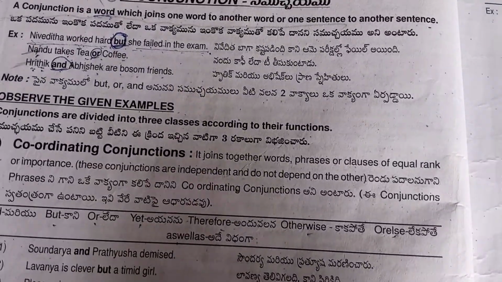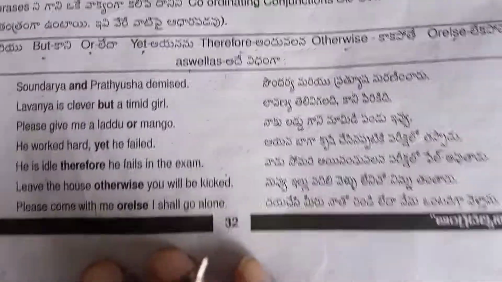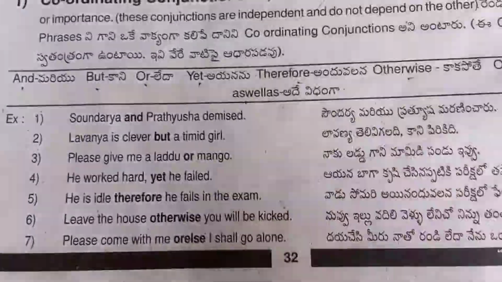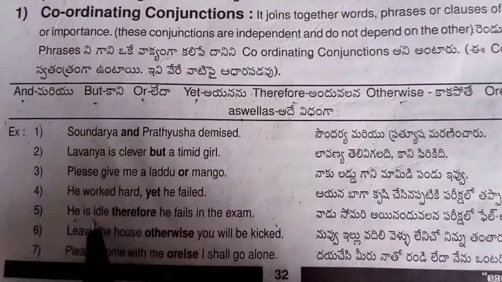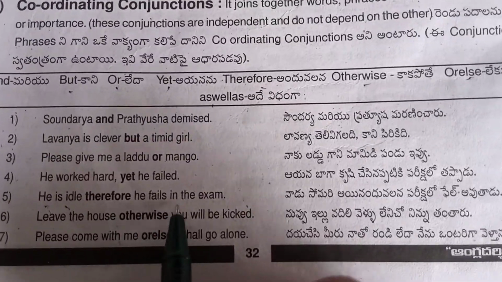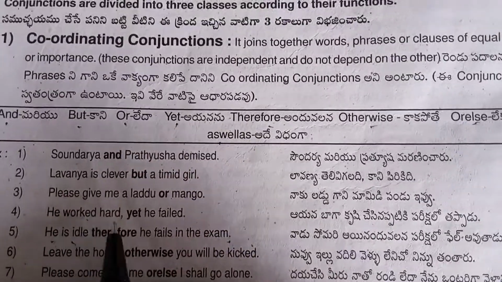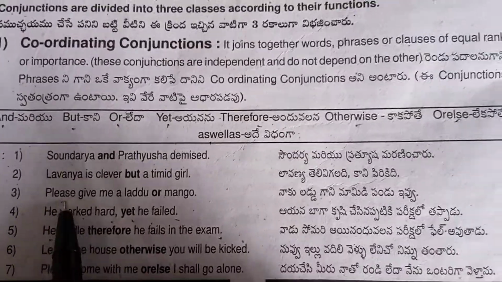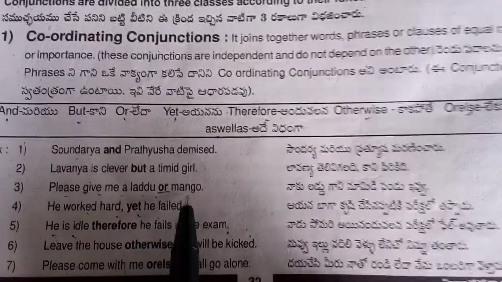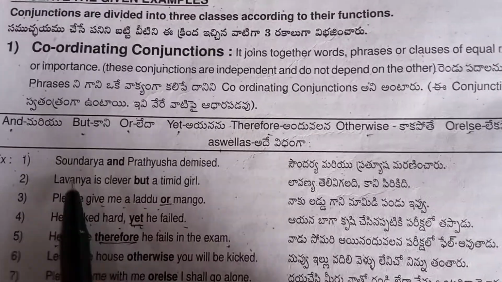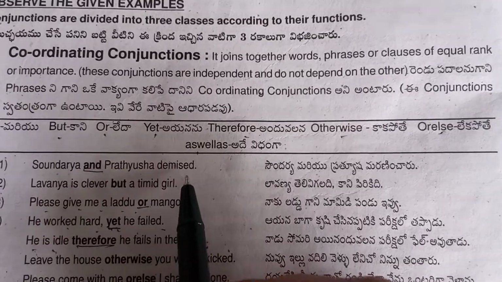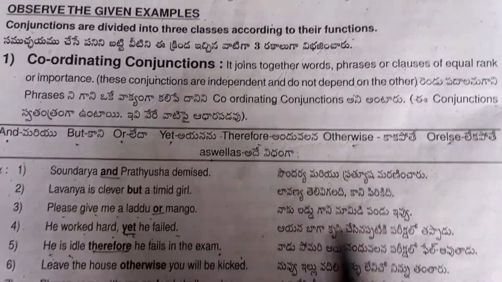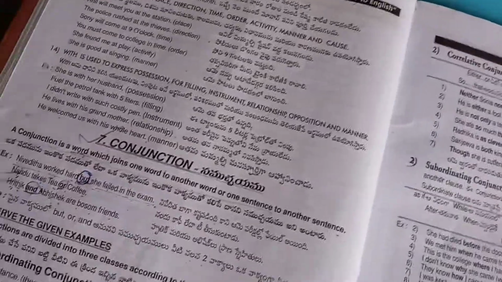These are the coordinating conjunctions, and here are some examples. See, I will explain some examples from this. He is idle, therefore he failed in the exam. He worked hard and he failed. Please give me a laddu or mango. Now, next. I hope you understand this.